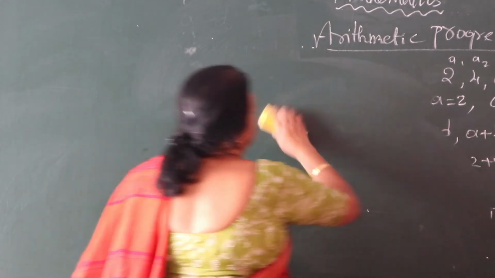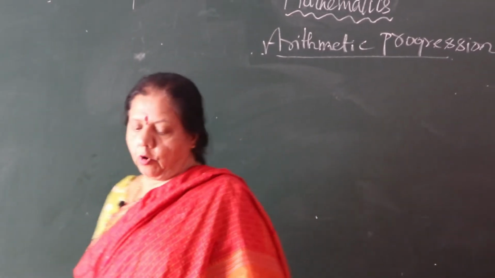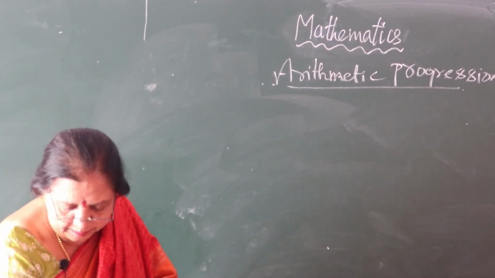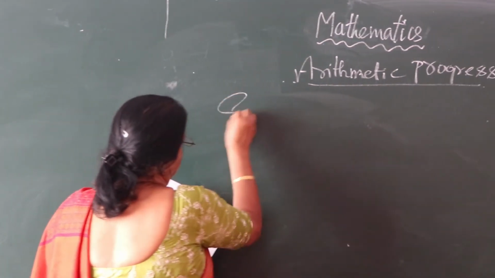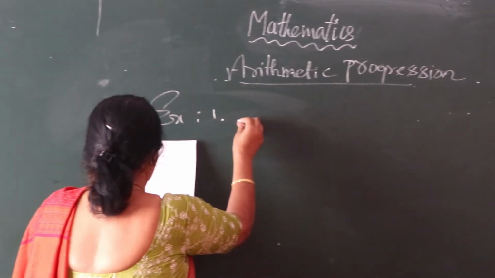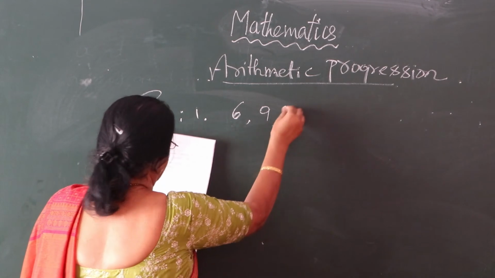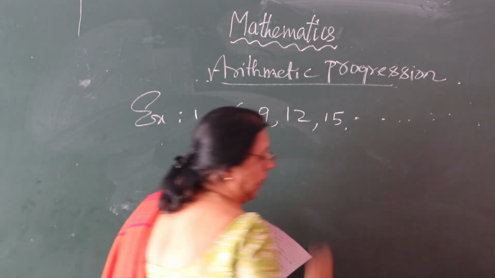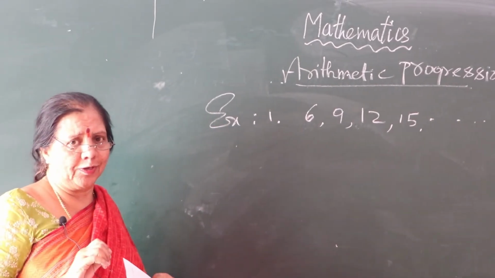So now, the examples we have given, I am going to solve 6 examples. So the first example is 6, 9. See, example number 1: 6, 9, 12, 15. So is it an AP? Is it an AP? Come on, you check it out.